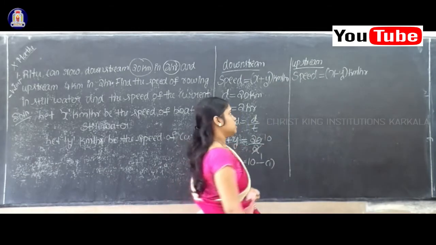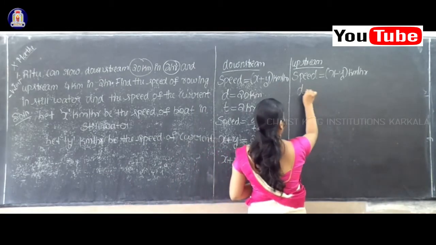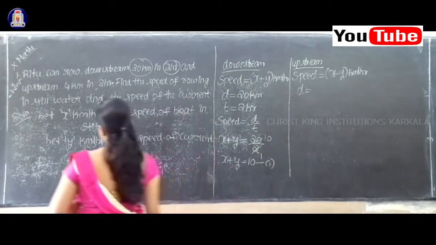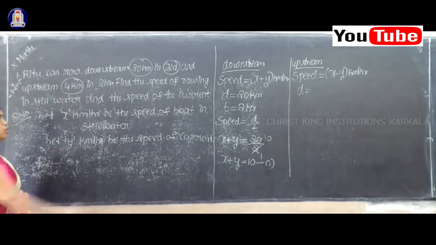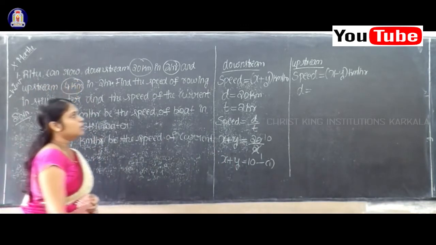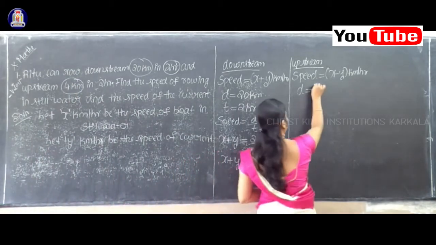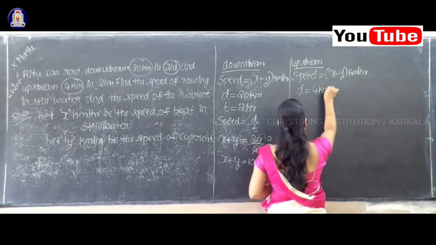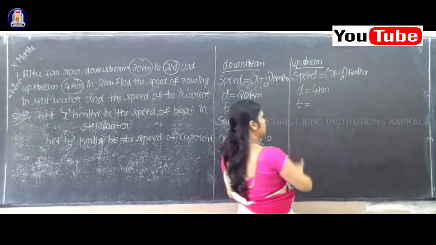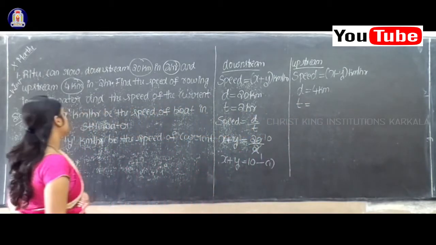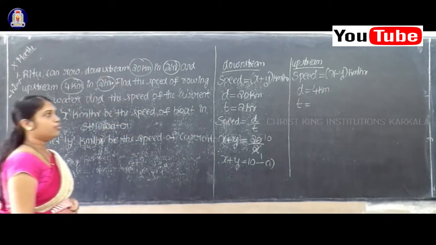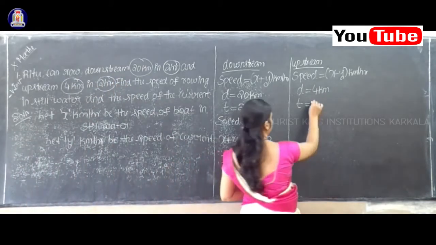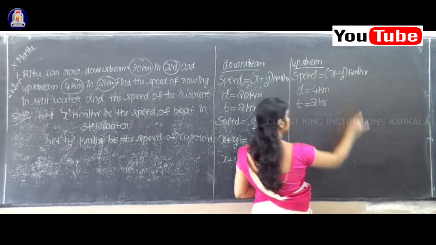By the same way distance value, so you see the question once, upstream 4 kilometer. So therefore what is this 4 kilometer? 4 kilometer means this is the value of distance. Also they were given the value of time, isn't it? 4 kilometer in 2 hours given. So therefore what is the value of time? Time is equal to 2 hours.